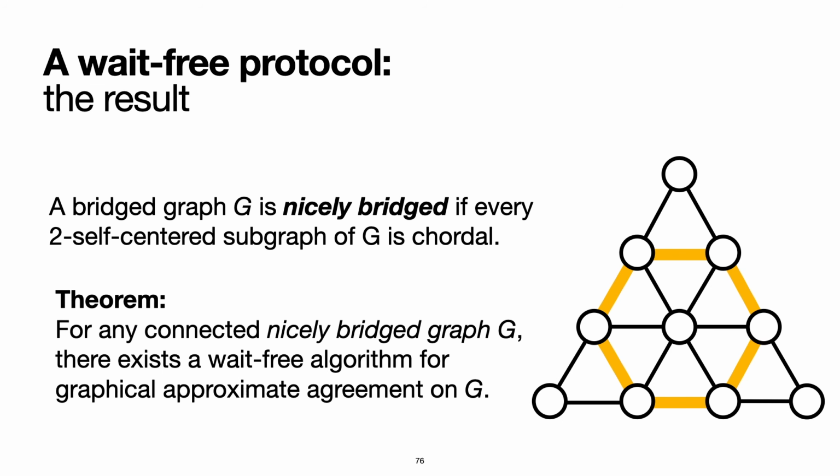So, in any bridged graph where every two self-centered subgraph is chordal, we can solve approximate agreement in a weight-free manner. Every chordal graph is such a graph, but there are also graphs in this class that are not chordal.